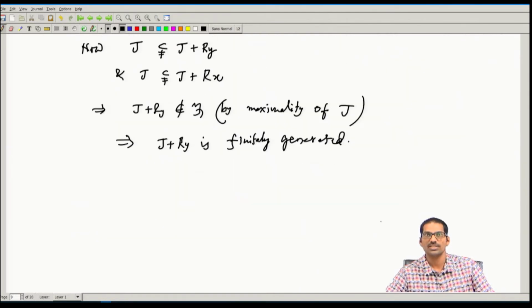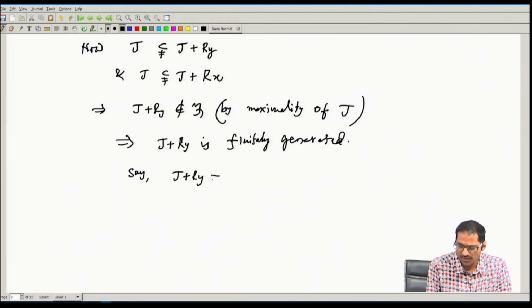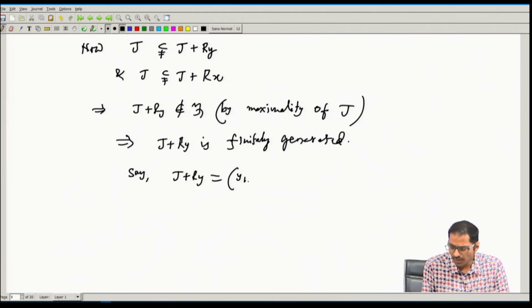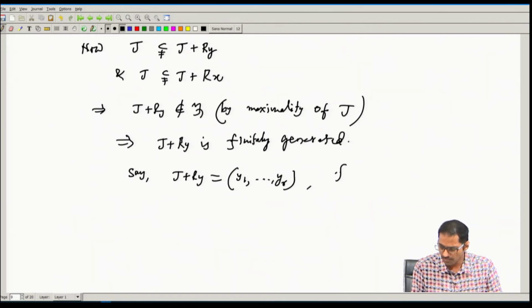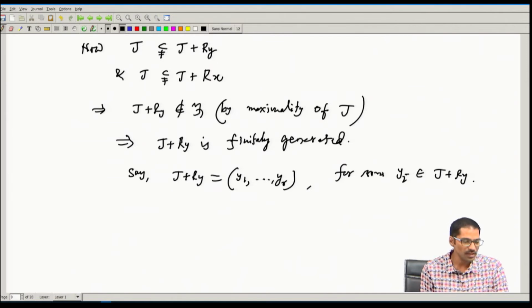It is finitely generated. So, let us say J plus R y is generated by y1, y2, let us say yr, for some yi's belonging to J plus R y.